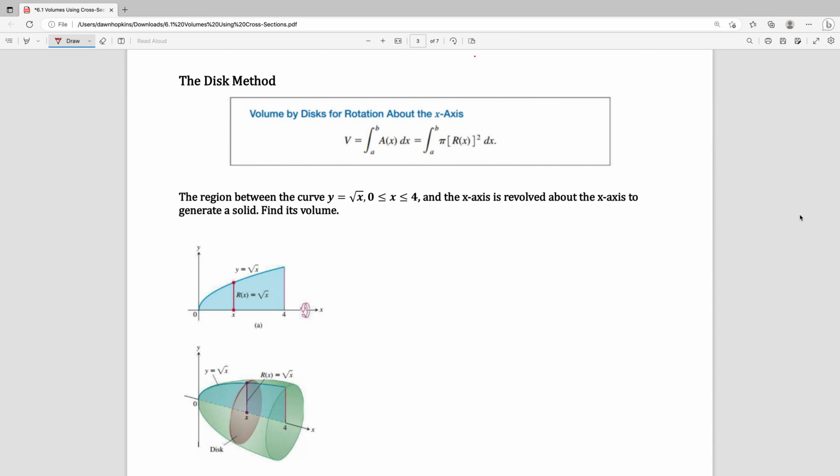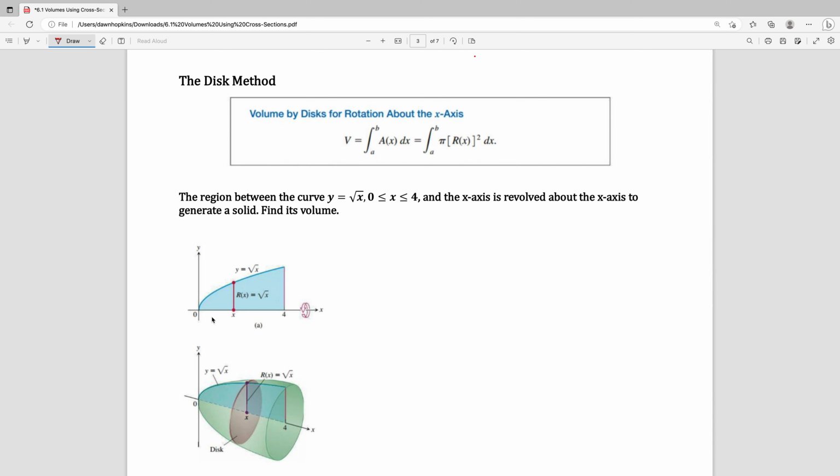And as you know, the area of a circle is pi times the radius squared. So this develops naturally from the last method. Again, we're just taking the area and integrating it over an interval. In this case, though, the area is the area of a circle. So what we're interested in finding is the radius. That's going to be the distance from the edge of the curve to the axis of revolution.